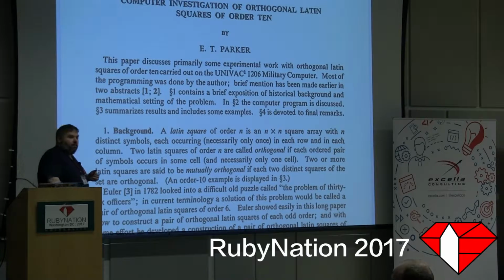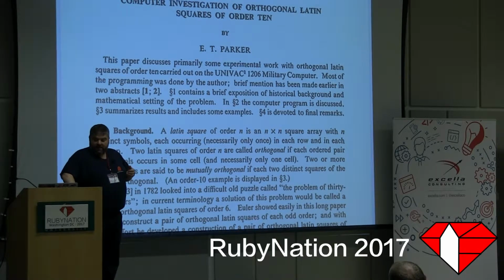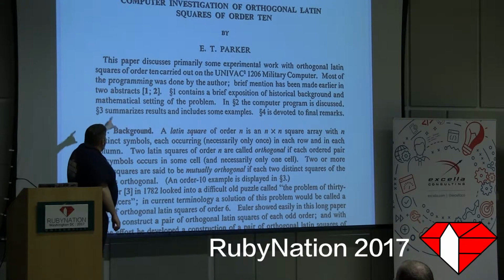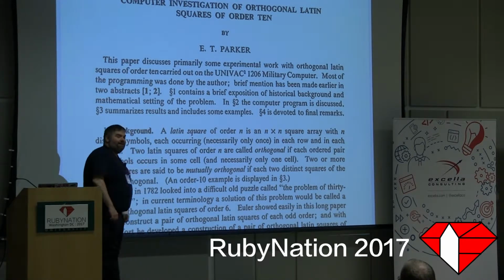This is the paper that Knuth mentioned. It's Computer Investigation of Orthogonal Latin Squares of Order 10. Published in 1963, and it would take about 40 hours for it to find a Latin square of order 10, running on a UNIVAC 1206 military computer, whatever the heck that is.